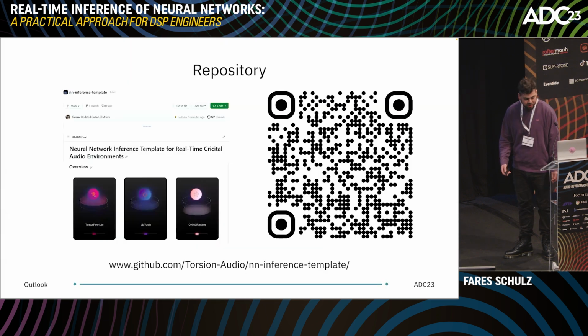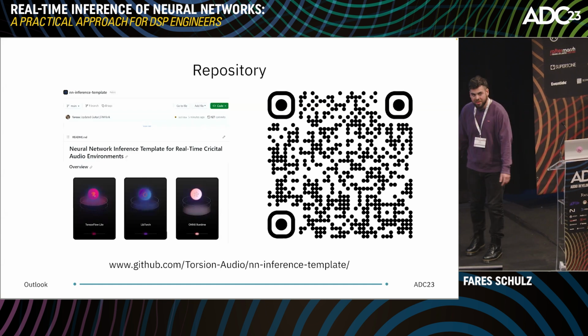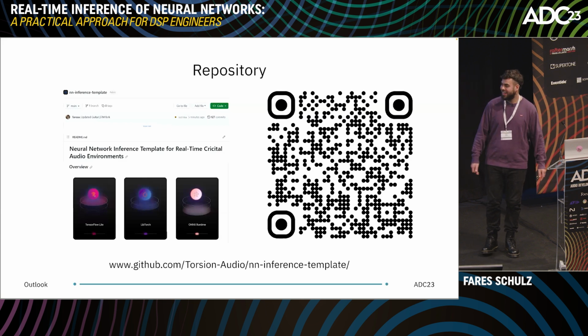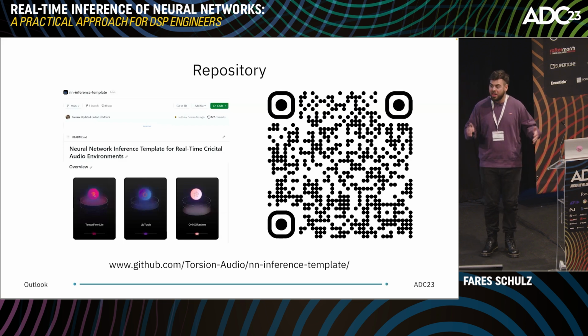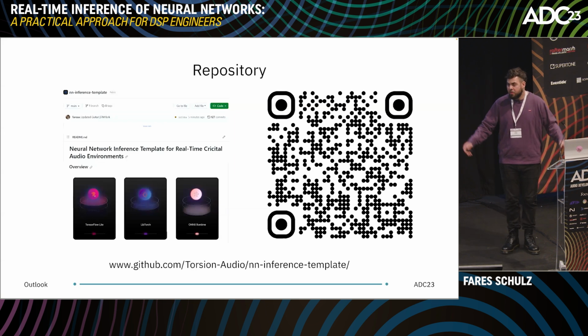Back to the presentation. So you can see we have implemented all of those three backends, and that's not a plugin that you want to ship to your consumers, because you don't need three backends at once. It's really a template plugin, so whatever neural network model you have and whatever inference engine you are planning to use, you can use this template and hopefully start with your inference right away and not care about implementing this whole architecture.